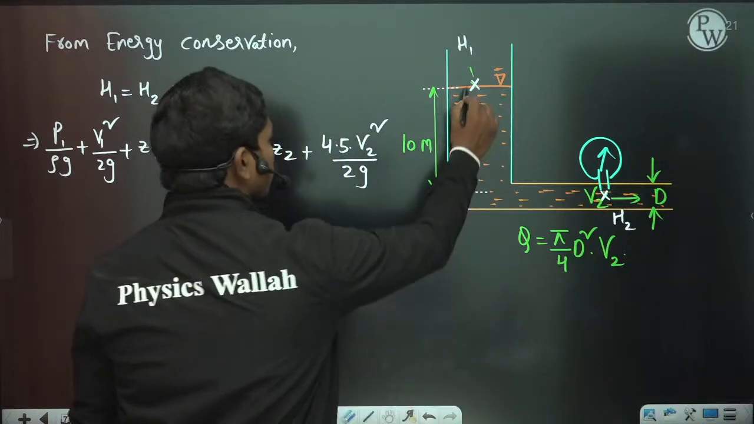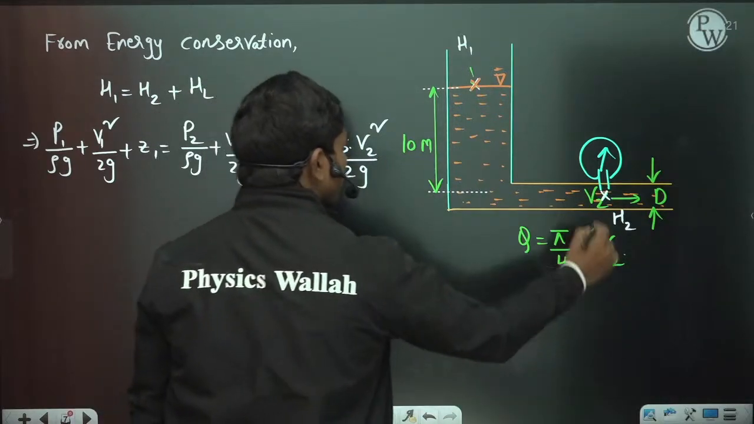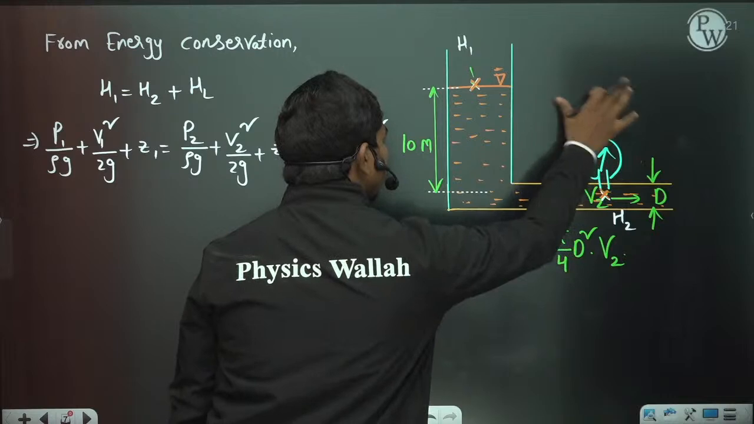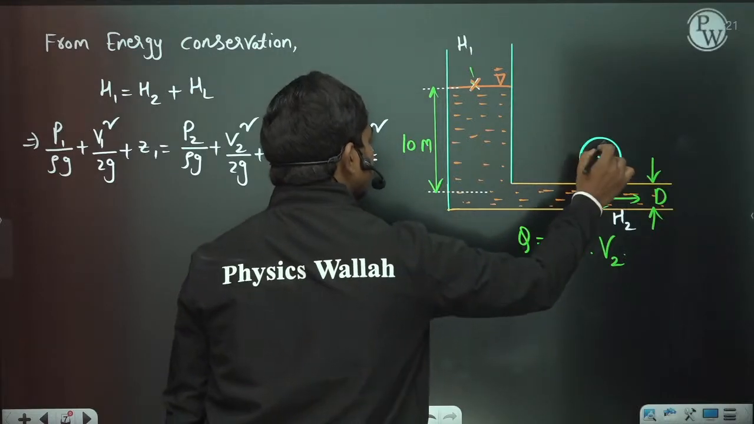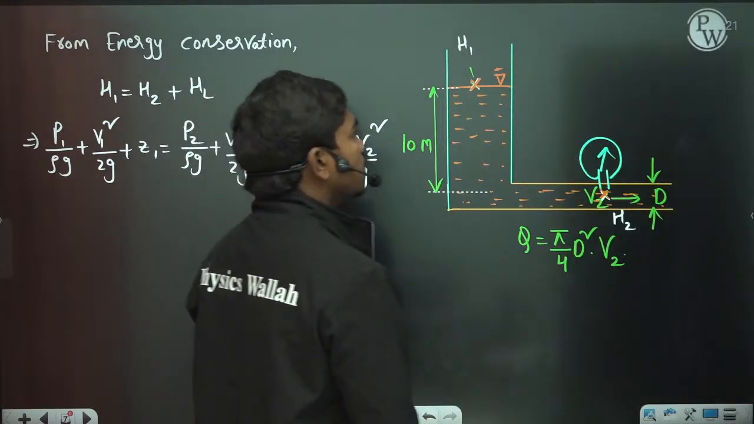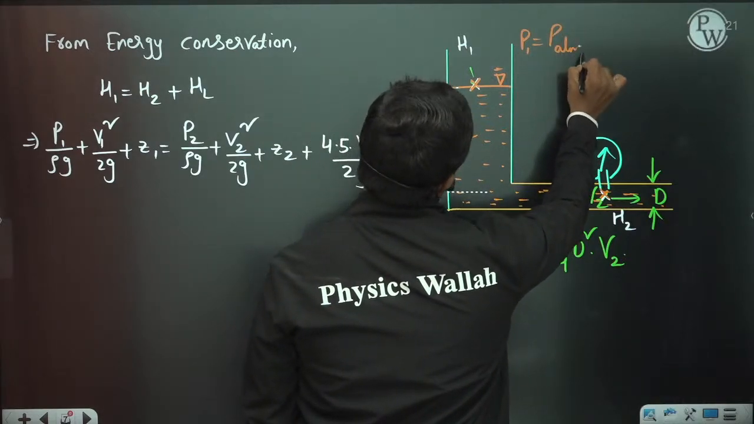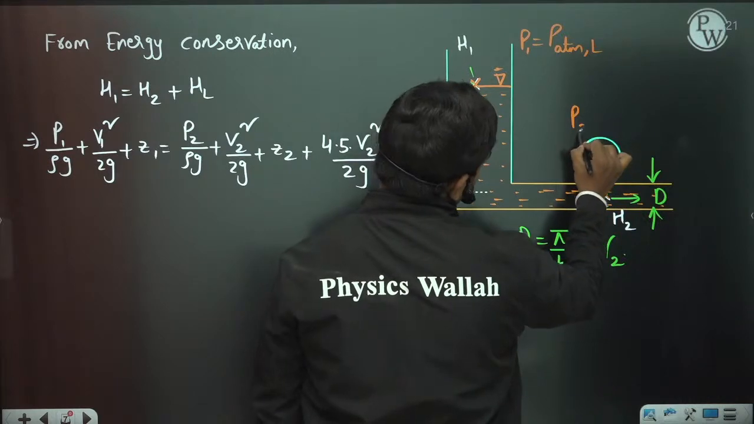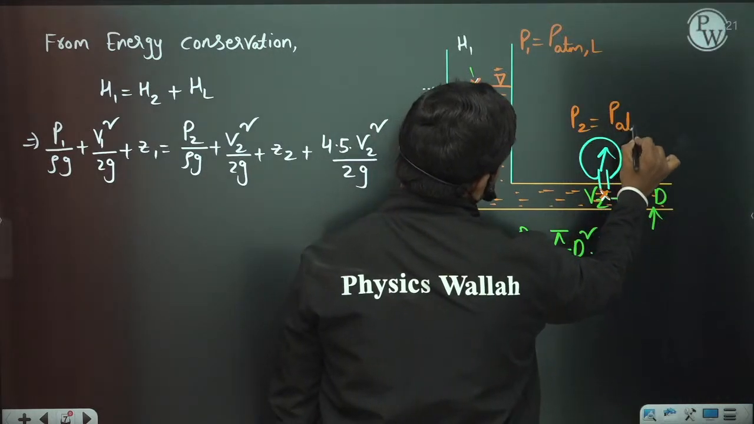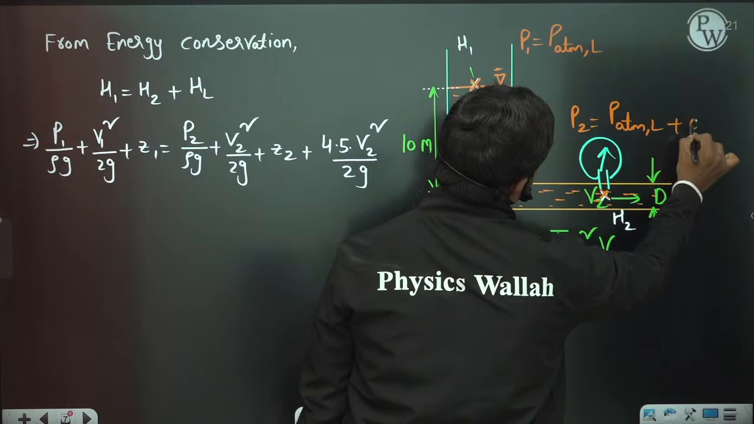So at this location 1, this is open to atmosphere, and at this location 2, whenever the outside atmosphere is the normal atmosphere, this gauge is showing 0.5 bar, which means one thing is very clear: if P1 is P ATM local and P2, then definitely P2 is nothing but P ATM local plus 0.5, correct?